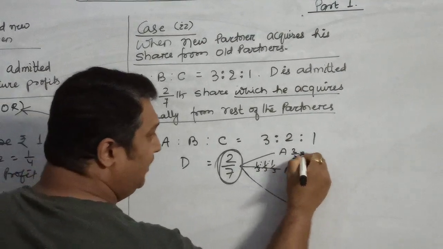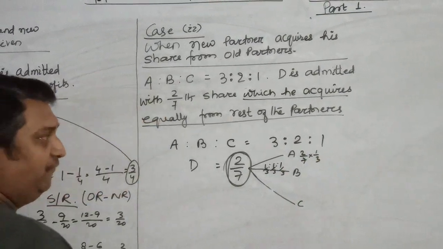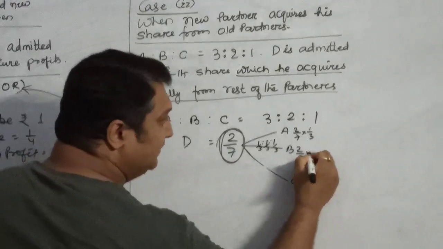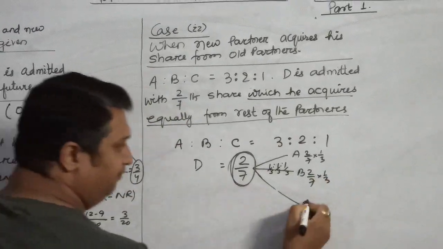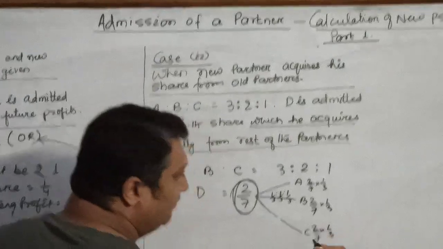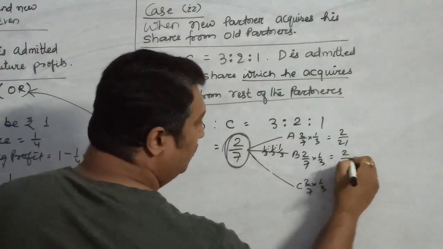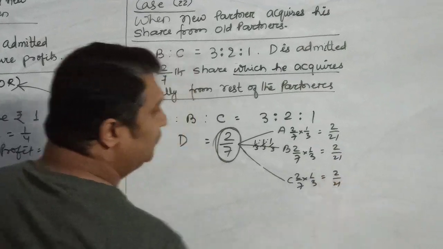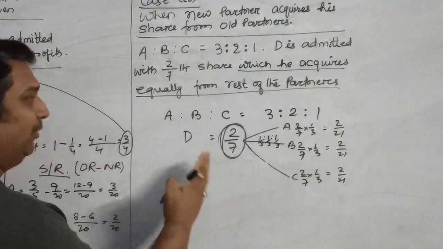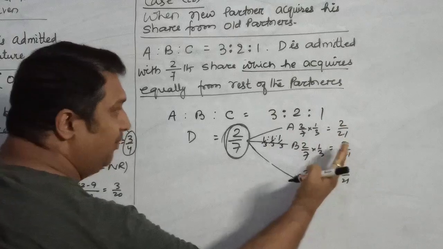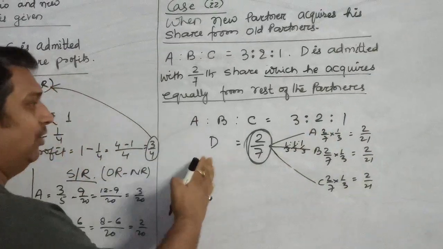So 2/7 into 1/3 he will receive from A, 2/7 into 1/3 from B, and 2/7 into 1/3 from C. So 2/21, 2/21, 2/21. These are the shares which A, B and C will contribute or sacrifice towards D.